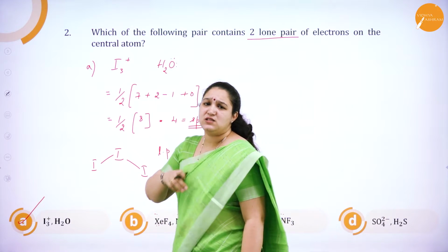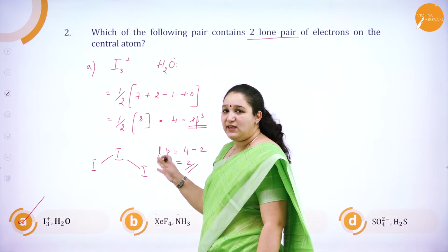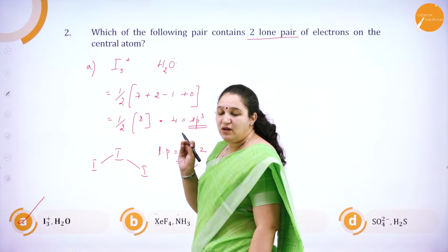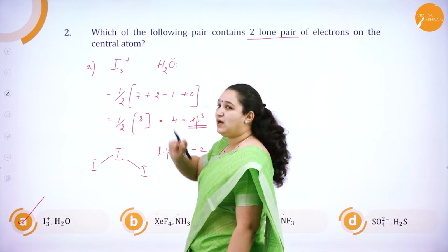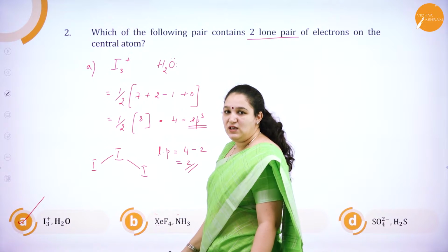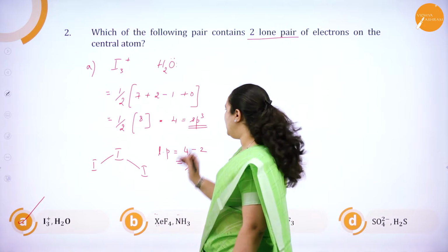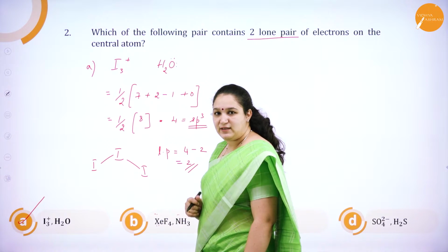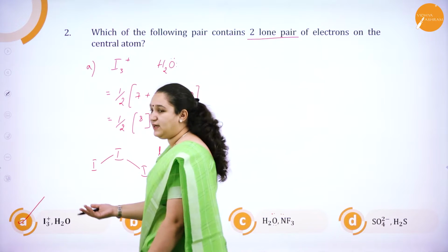Now, how do I give this answer within a minute? Of course, as I am doing it stepwise, it took so much time for me to explain. If you are used to it, you can just do it mentally. You just have to do 7 valence electrons, 2 are around, 7 plus 2 minus 1 because it has got plus 1 charge. So you have to minus the charge on the cation. So you will get 8, 8 by 2 is 4, 4 means sp3 hybridization, but I have only 2 atoms attached to the central atom. So it should be 2 lone pairs of electrons, and water has got 2 lone pairs of electrons. This is my correct answer.